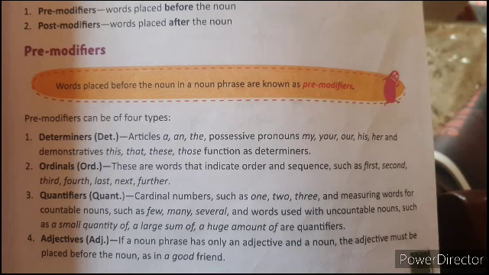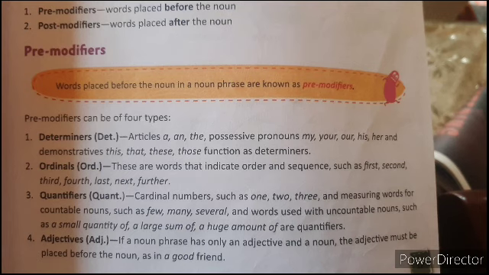Then the last one, adjectives. If a noun phrase has only an adjective and a noun, the adjective must be placed before the noun. We already learned adjectives in parts of speech. What is an adjective? A modifier, a word modifying the noun, and it comes before the noun, right? So adjectives are also pre-modifiers.